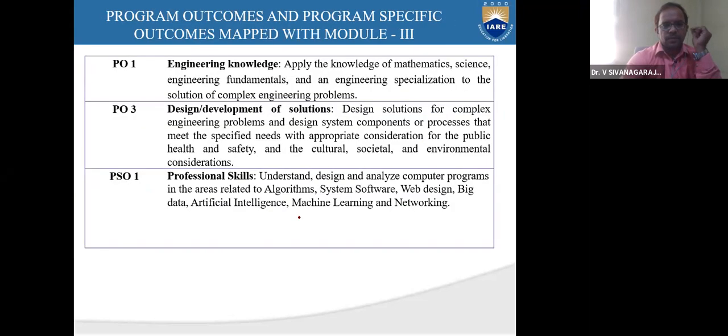And these are the POs that one can map with these outcomes. So that includes the first program outcome according to NBA, right? So we are going to apply basic engineering knowledge, also knowledge of mathematics. And here we are going to design solutions for various engineering problems.